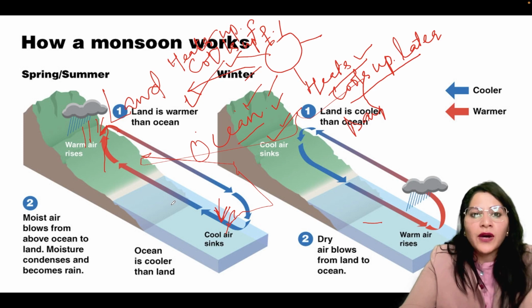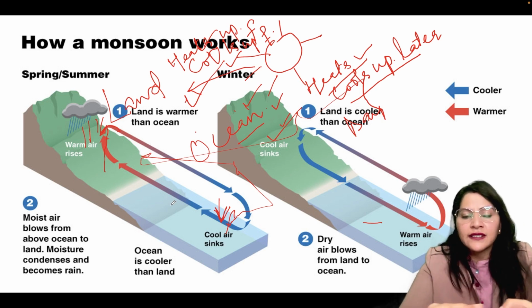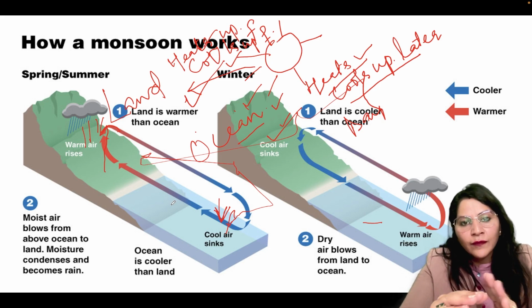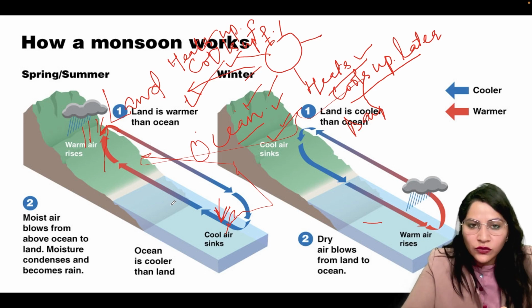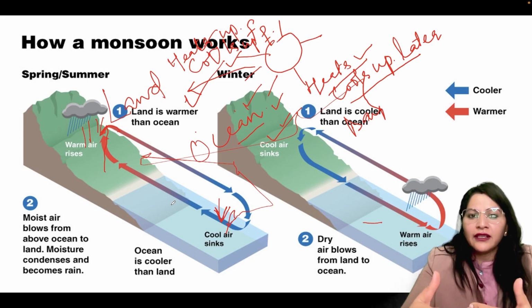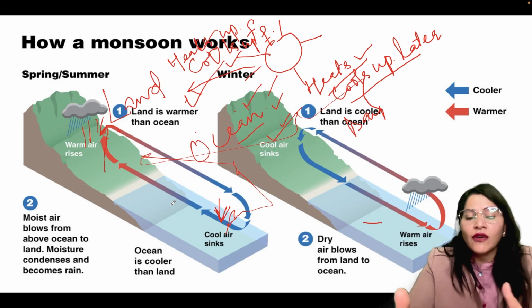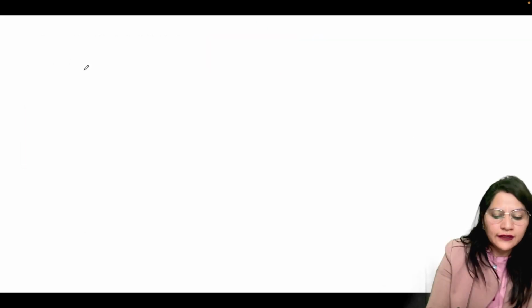Monsoon works on the basis of pressure and temperature difference from land to sea and from sea to land in both the cases. This is the case when we will discuss the branches of the monsoon. All this working of monsoon will go into the branches of monsoon, that is the southwest monsoons and the northeast monsoons. Southwest monsoons go from sea to land, and northeast monsoons go from land to sea.